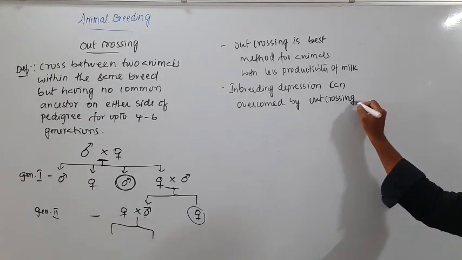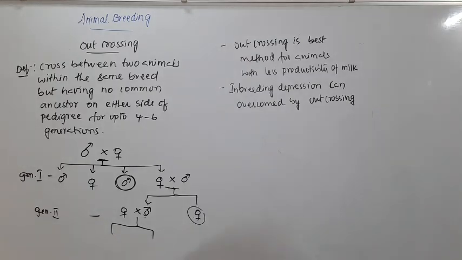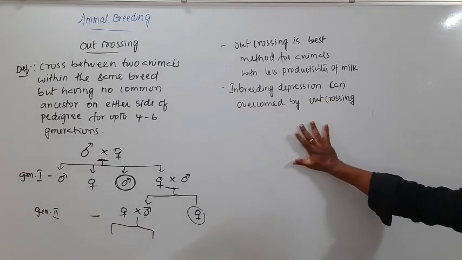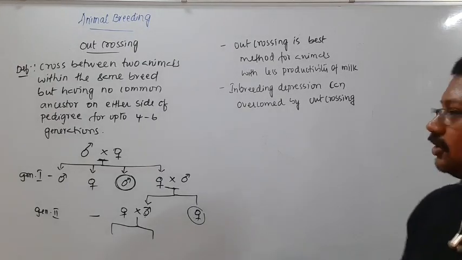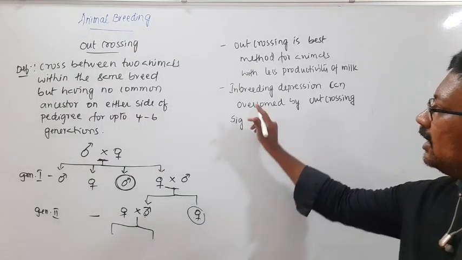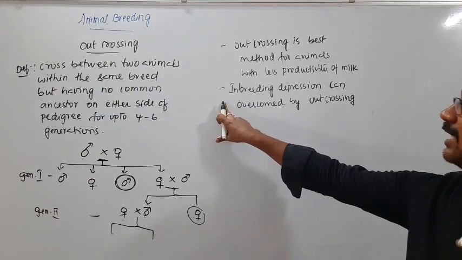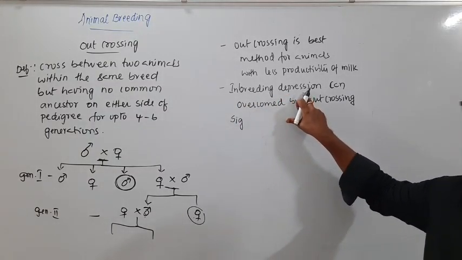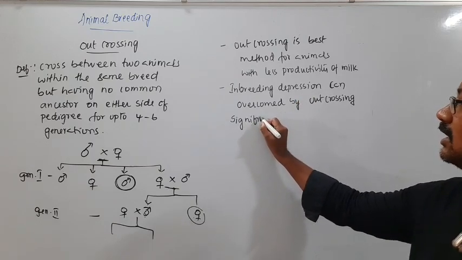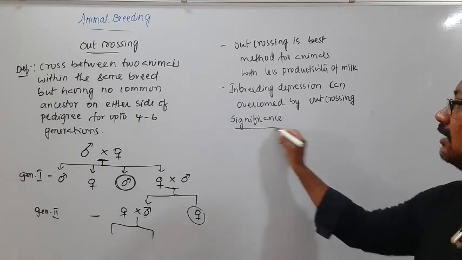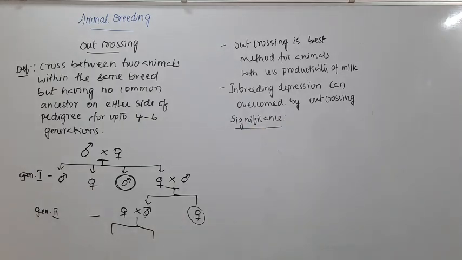So a single outcross can remove inbreeding depression in the offspring. So this is about outcrossing. Now of course there are some advantages. We shall see some advantages. Already one advantage I have mentioned here, that it can remove the inbreeding depression in the offspring. So we'll see some other significances of outcrossing here.